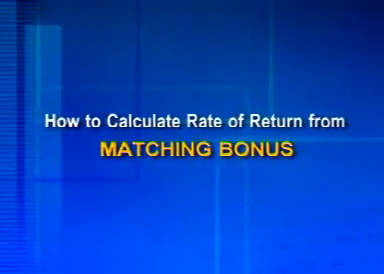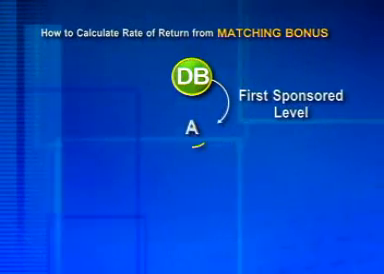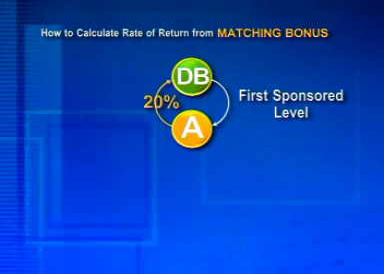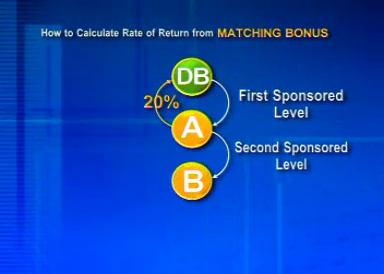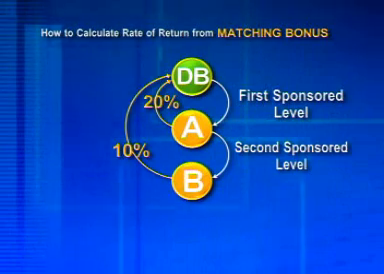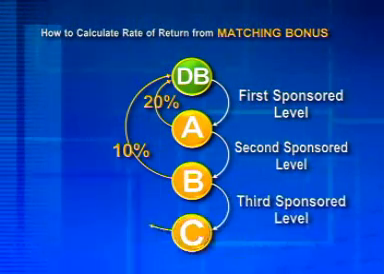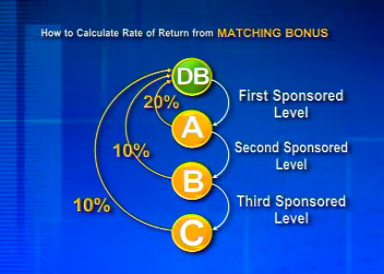How to calculate rate of return from matching bonus. The details are as follows. First sponsored level: return will be 20% of the income from the matching your team members of your reporting line can accomplish. Second sponsored level: return will be 10% of the income from the matching your team members of your reporting line can accomplish. Third sponsored level: return will be 10% of the income from the matching your team members of your reporting line can accomplish.